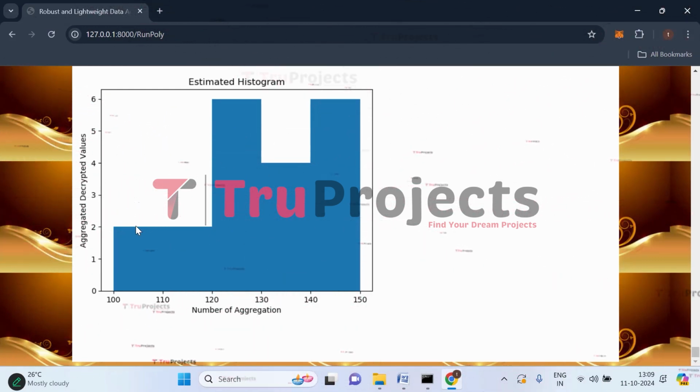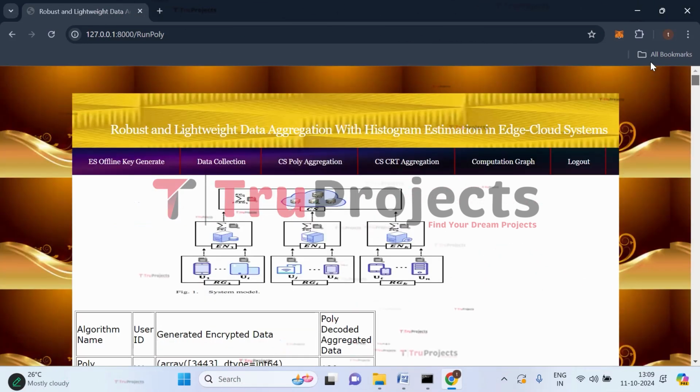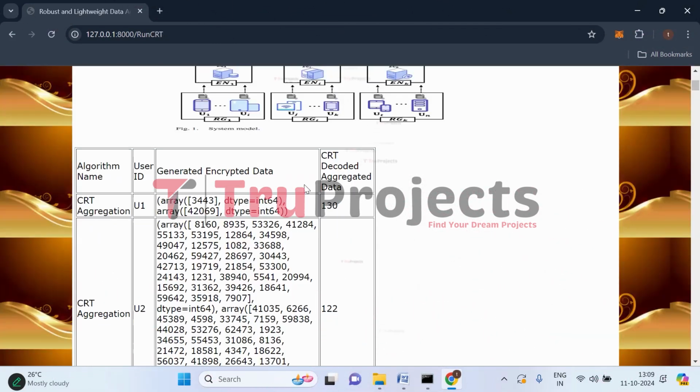So now let's aggregate using the other algorithm, which is the CRT algorithm. So scroll up, click on CS CRT aggregation. So click on that. So here we got the aggregated data.